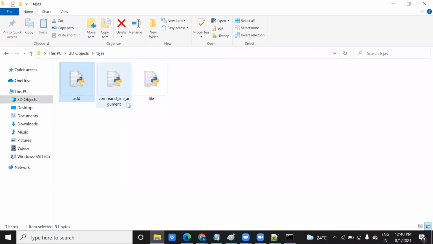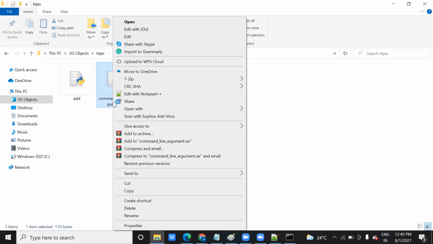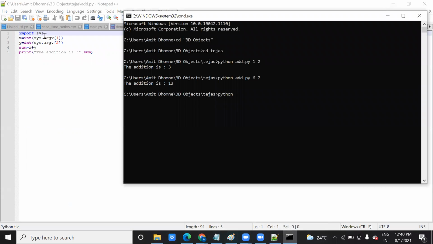Similarly, this command line file, okay, let me show you this one also. In short, you can pass your argument in the instruction only while running that. What you require for this is just the sys library and this sys.argv, which stands for a variable number of arguments you are accepting, that is the first argument this one, second argument this one, then you just write x plus y.